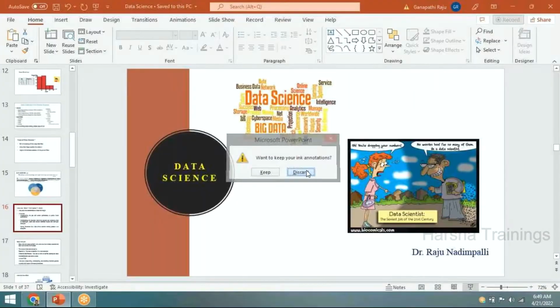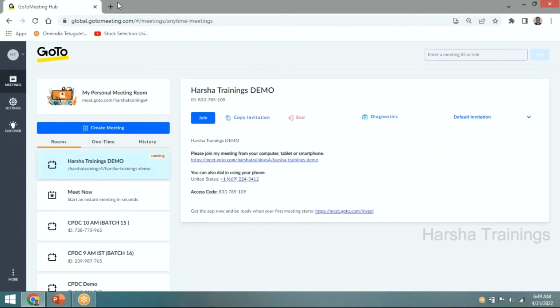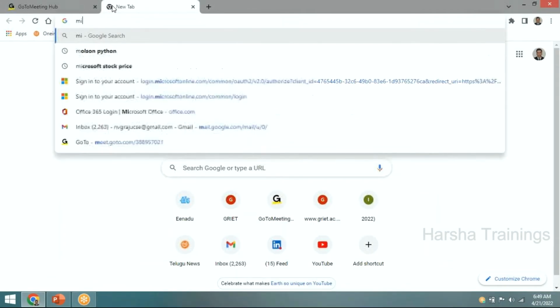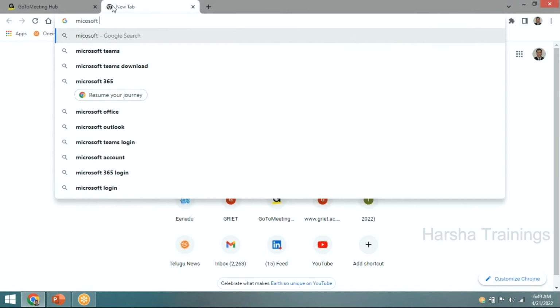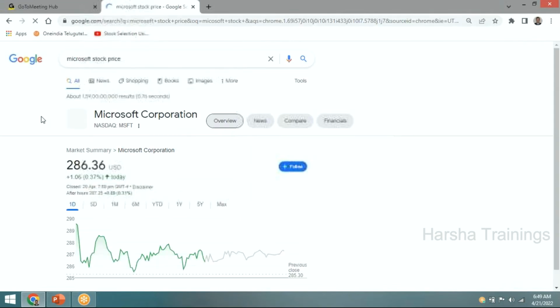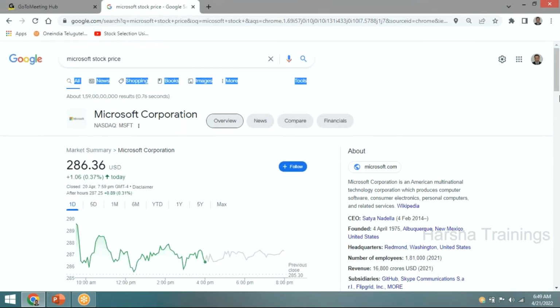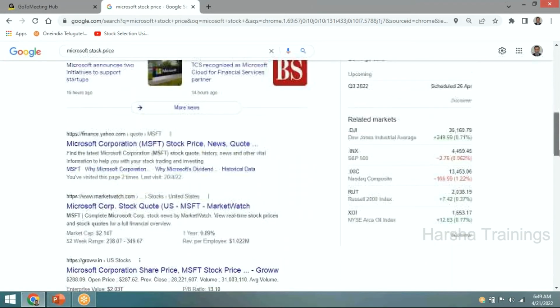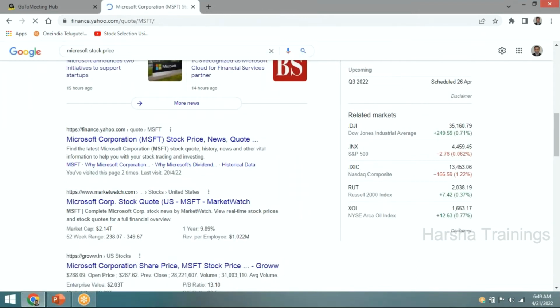Let me go to Google and do this practically. How to get stock market data? Microsoft stock data, stock price. I'm going a more practical way. Look at here how the data will be. Today's data I can get. Go to this Microsoft data.